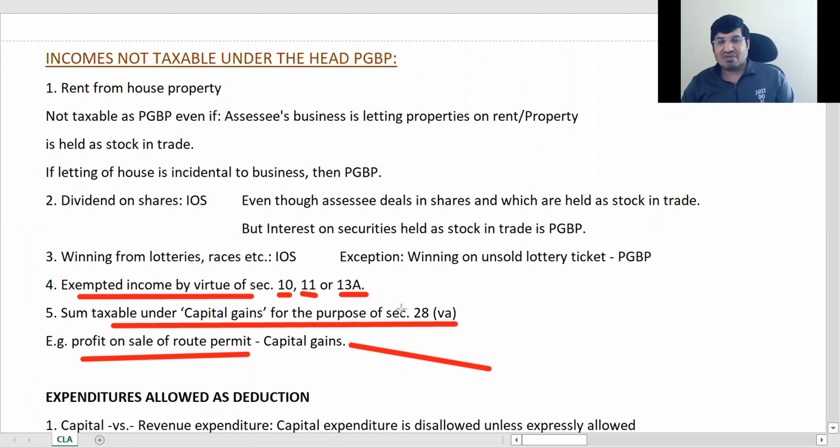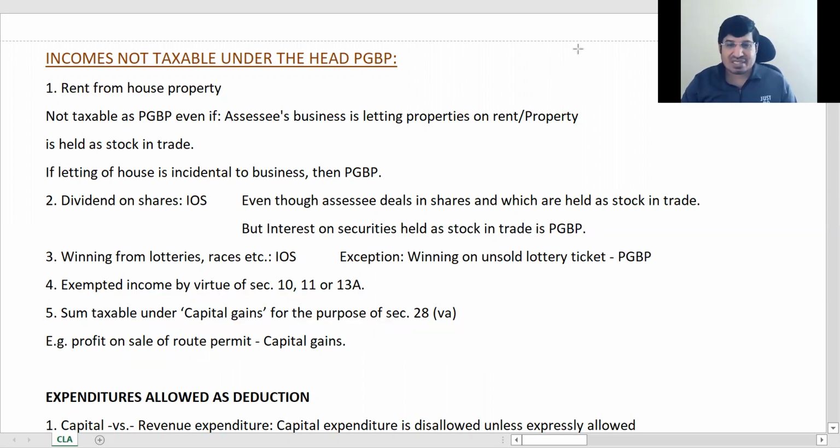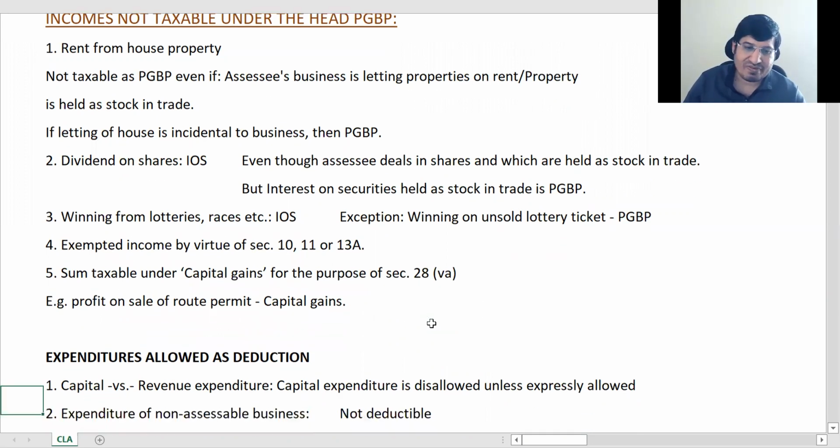This non-compete fees has been a case of many litigations. Lots of litigations have been done, and it has been defined what should be taxable under capital gains and what under PGBP. If the business is still in existence, then it will be business income. But if the business is not in existence, then it will be capital gains. So 28VA is basically for non-compete fees.